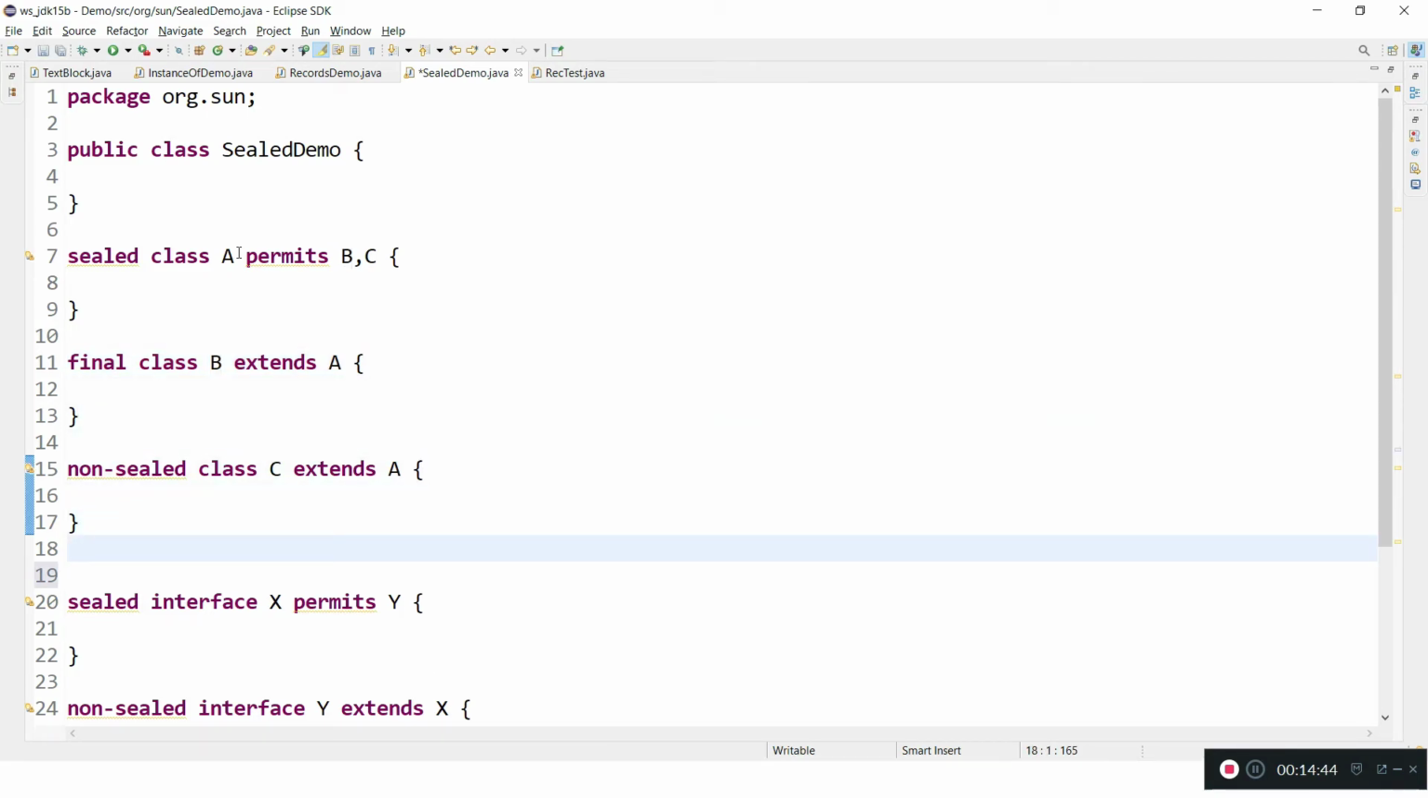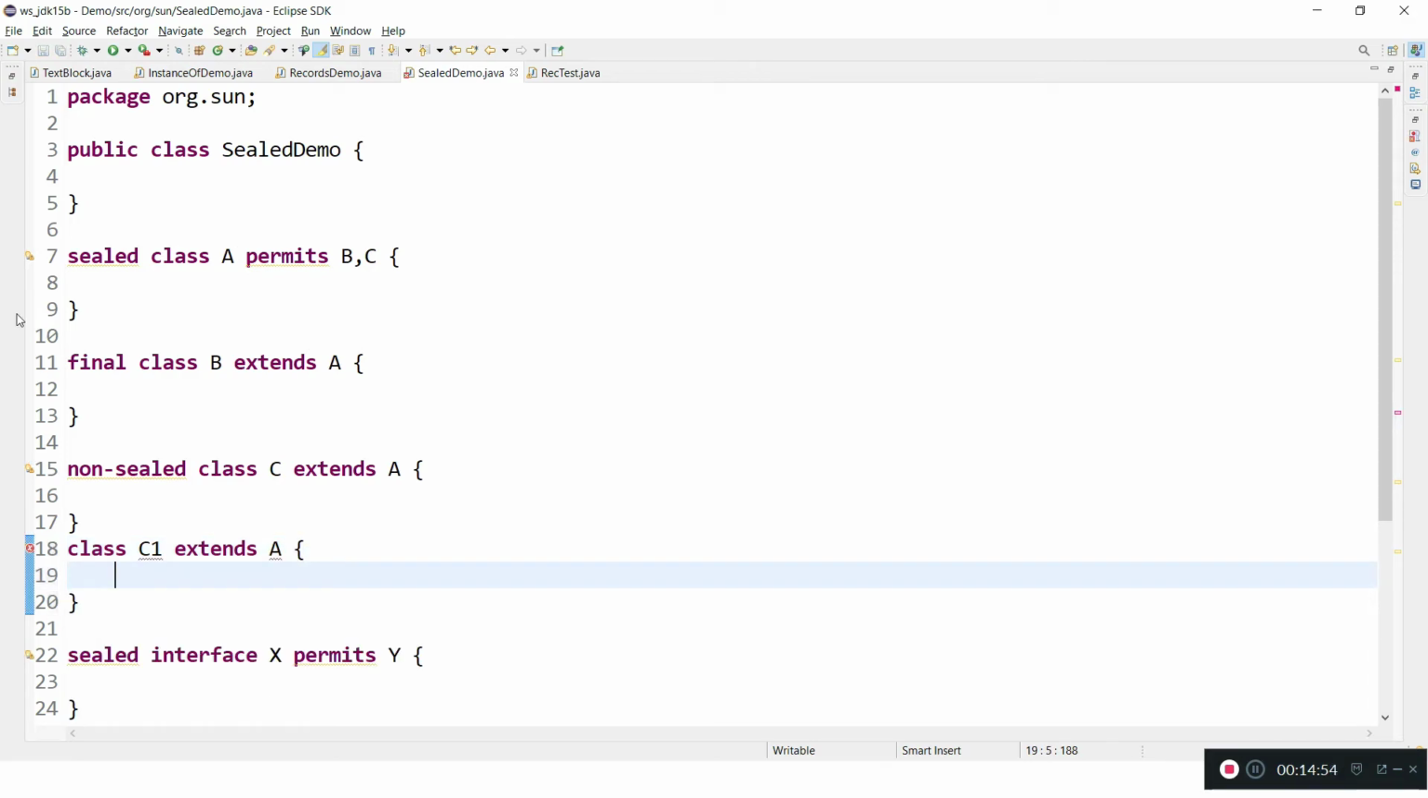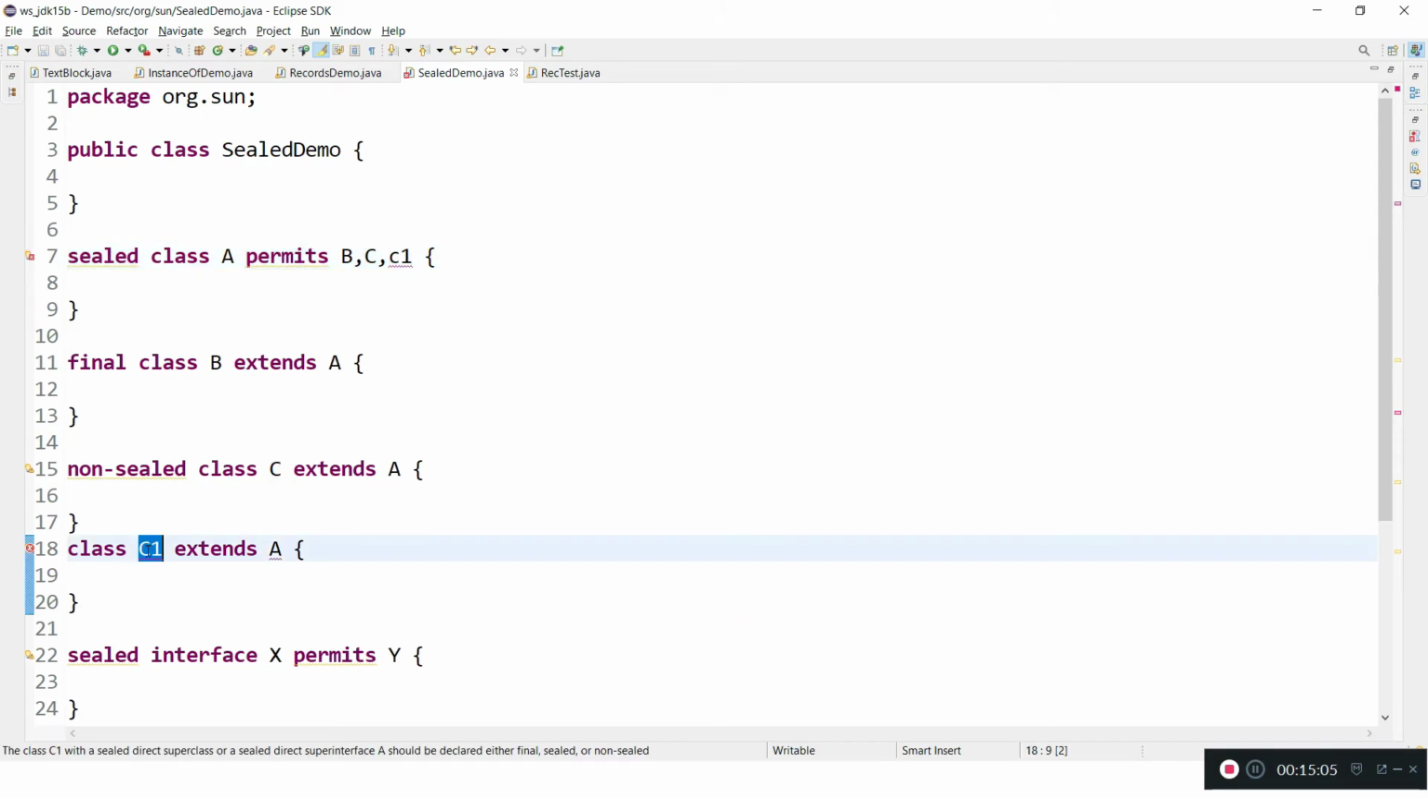Let's say you are creating the class C1 and it extends A. Is this possible? No. C1 cannot extend A because here you didn't give any permission to C1. If you give permission to C1, this is allowed. Now in this case, C1 can be a sealed class or non-sealed class. Sealed class means you have to give permission to others. If it is non-sealed, anyone can extend this class.